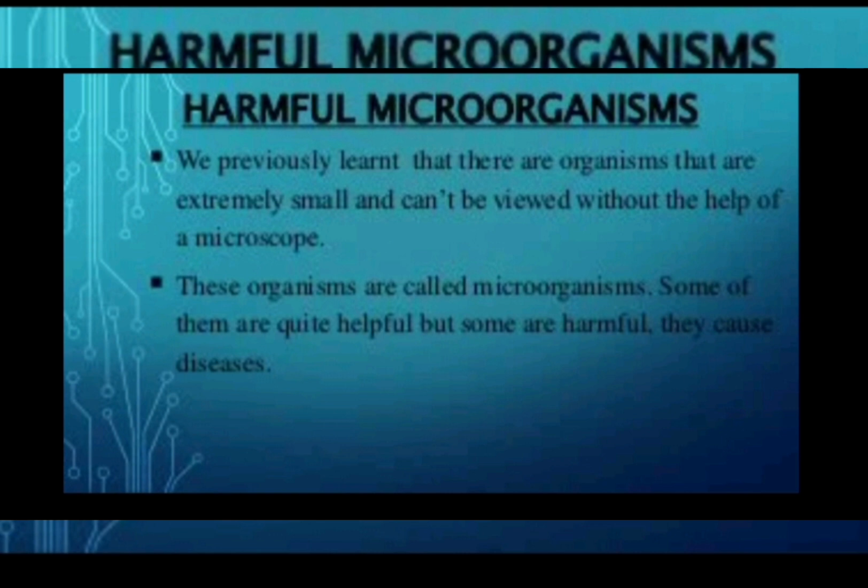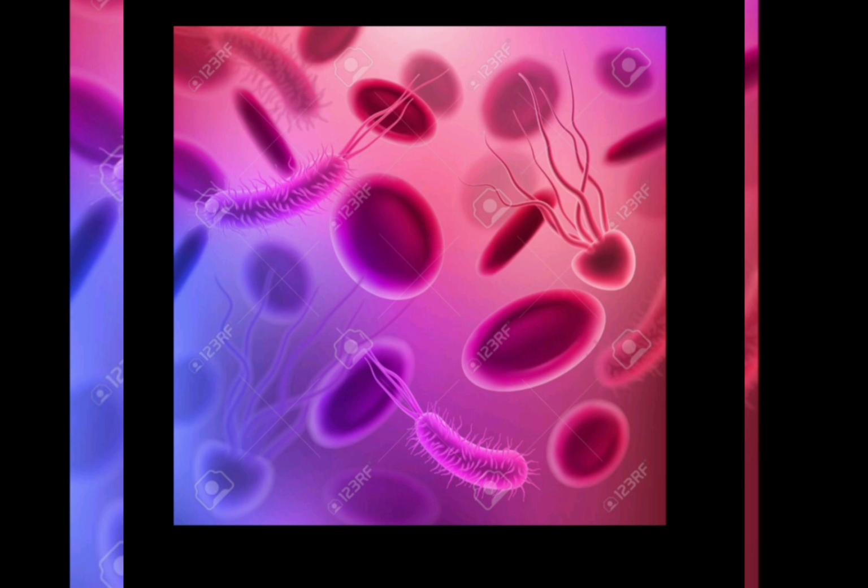Then the preservation by common salt. From ancient periods it has been used by our ancestors. Common salt has been used to preserve meat and fish for ages. Meat and fish are covered with dry salt to check the growth of bacteria. Then the preservation by sugar. Jams, jellies, and squashes are preserved by sugar.